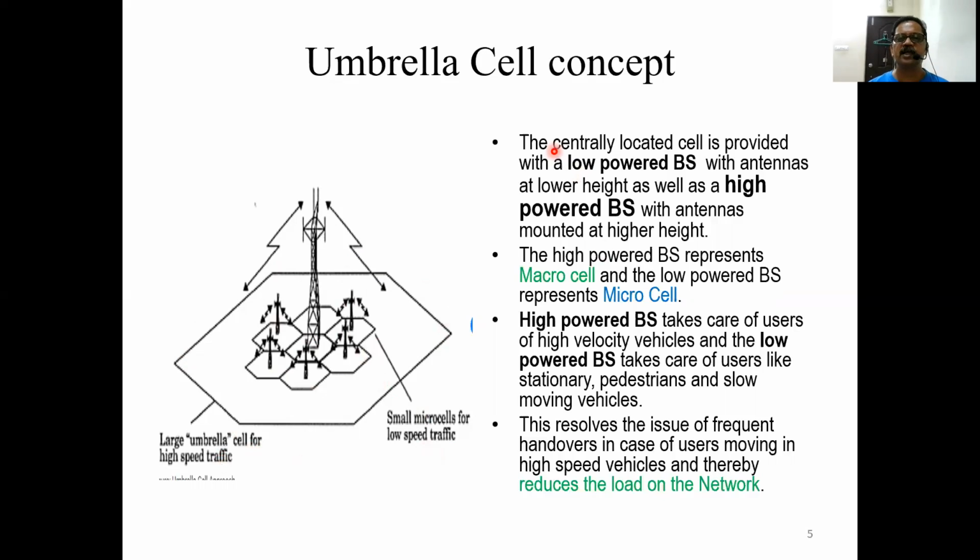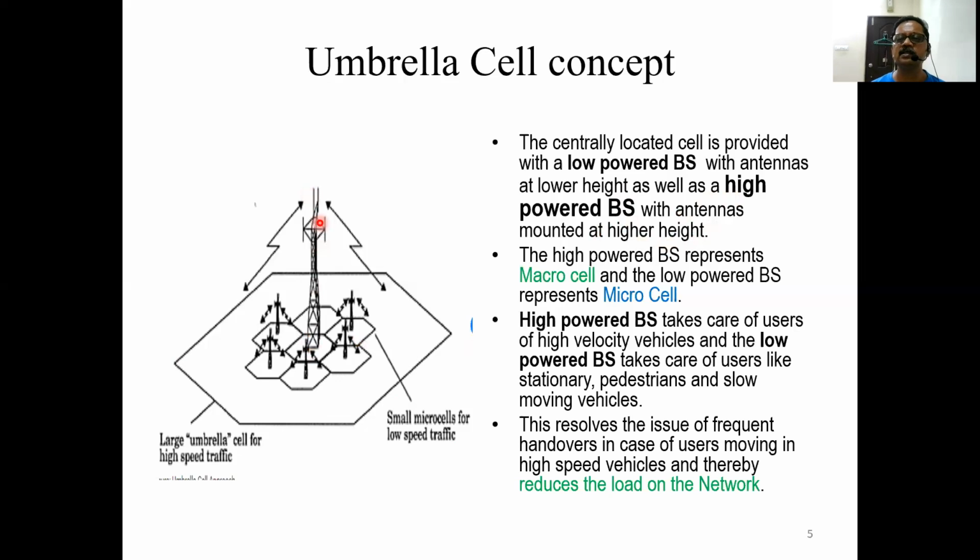Same thing is explained here. The centrally located cell is provided with a low powered base station with antennas at lower height, as well as a high powered base station with antennas mounted at higher height. So one is a low powered transmitter, the other one is a high powered transmitter.